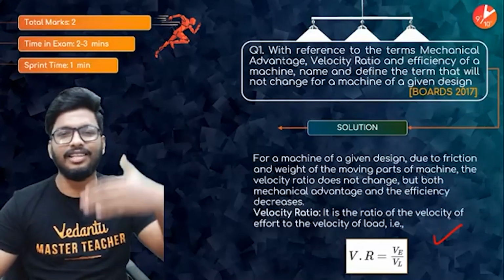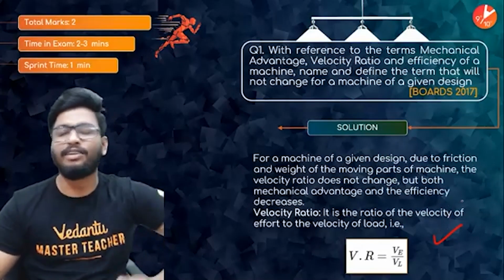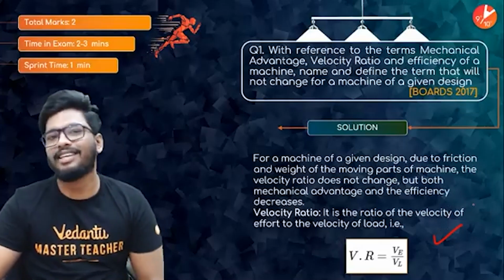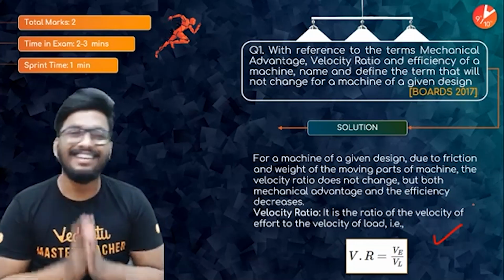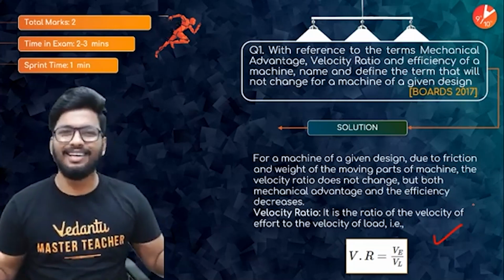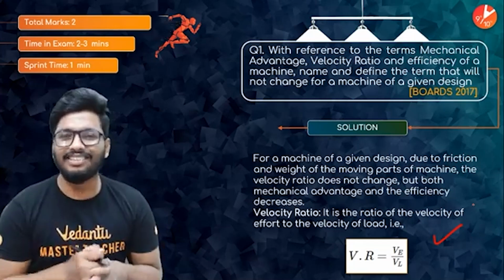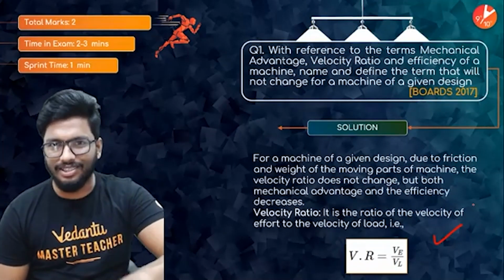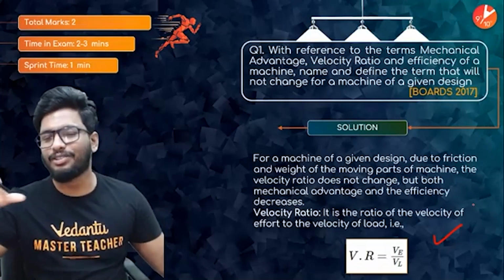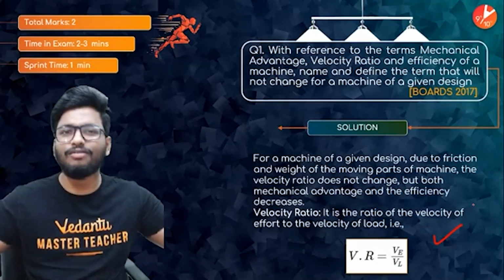So what is velocity ratio? It's nothing but the ratio of the velocity of the effort divided by the velocity of the load, or you can also say it is the distance moved by the effort divided by the distance moved by the load. Right? So that is the answer, guys. Very simple start. I know a couple of you guys would have gone wrong here and there, but yes, guys, it is velocity ratio, not mechanical advantage, not efficiency also, because both of these factors